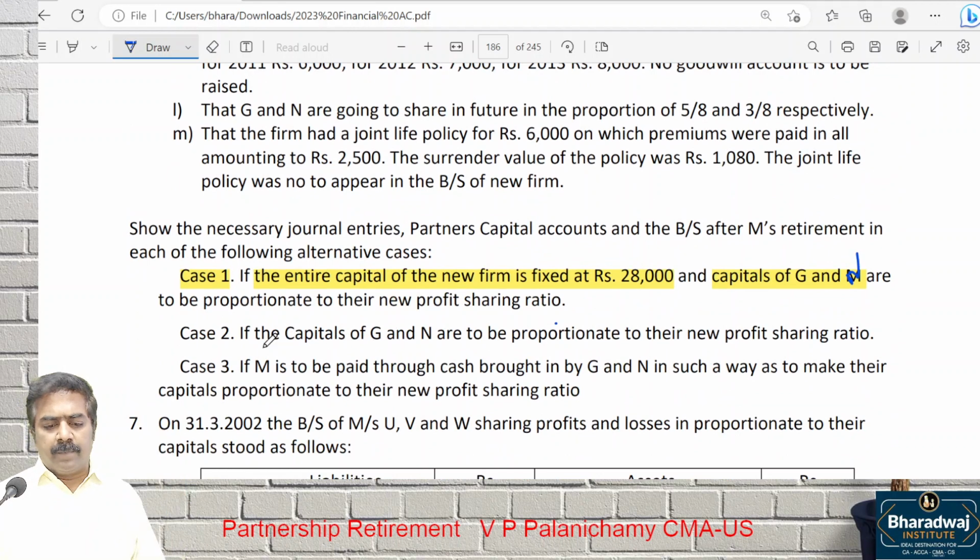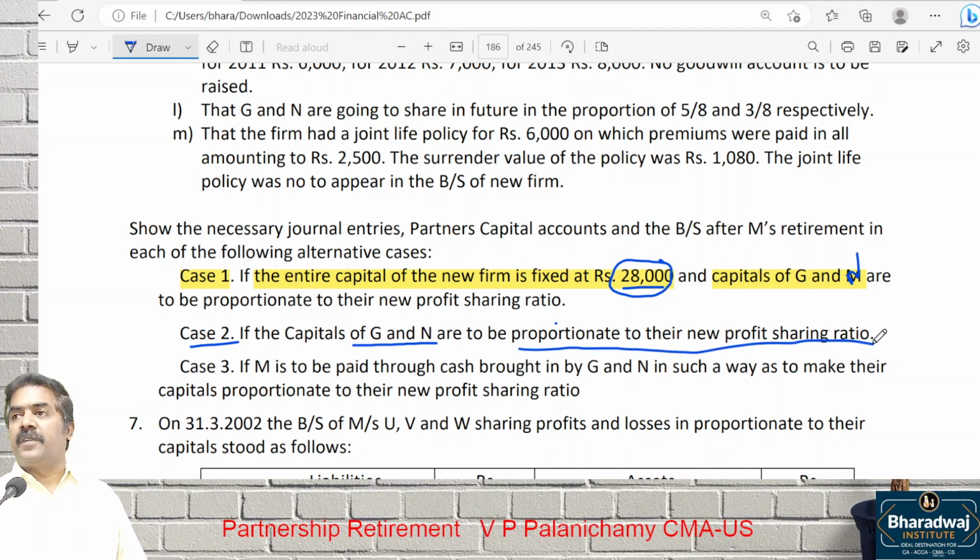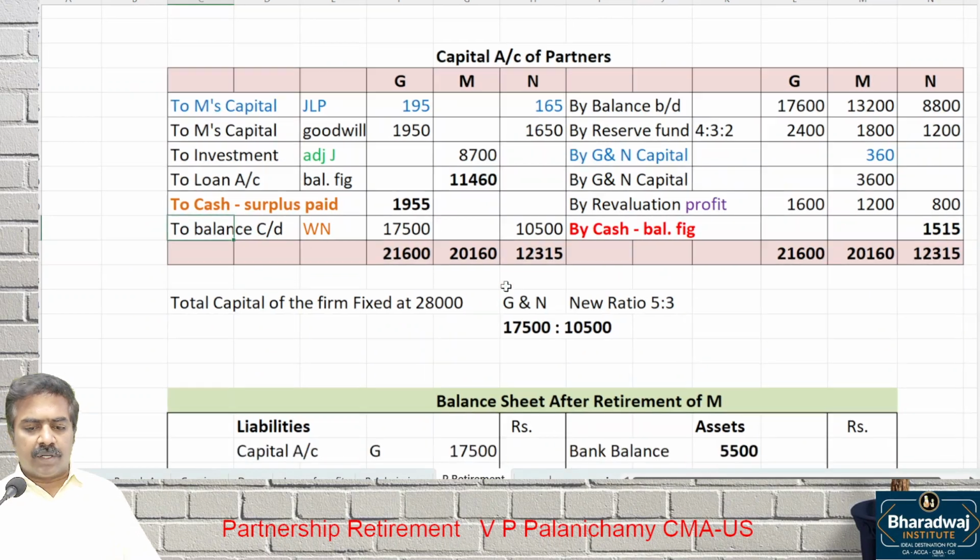Look at case 2. What is the difference between case 1 and case 2? Listen. Capital is 28,000 in case 1. That is to be distributed in which ratio? New profit sharing ratio. In case 2, what have they said? Capital of G and N ought to be in proportion to the new profit sharing ratio. What is missing between case 1 and case 2? The capital is not fixed in this question. So what to do? Simple.